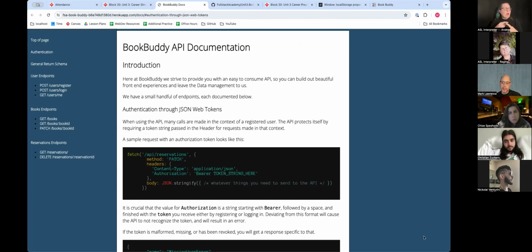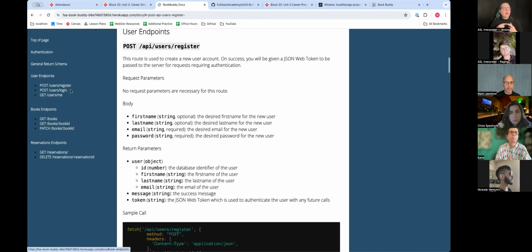How would we check to see whether users are logged in or not? Any ideas? Token. Yes, you would need a token. So kind of like we did in that one workshop, let's look, when you say register here, at this endpoint, user endpoints. When you register, this route is used to create a new user. On success, you will be given a JSON web token to be passed to the server for future requests.